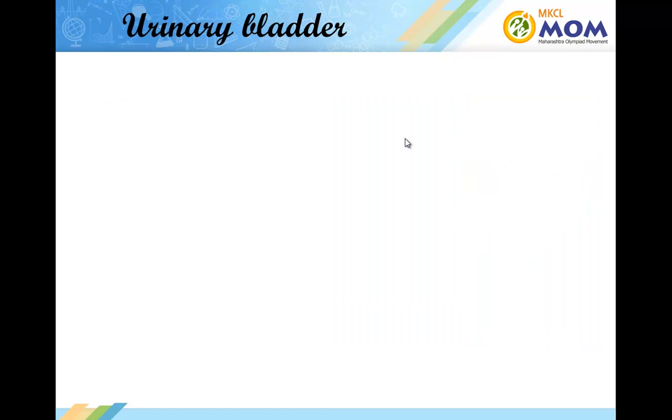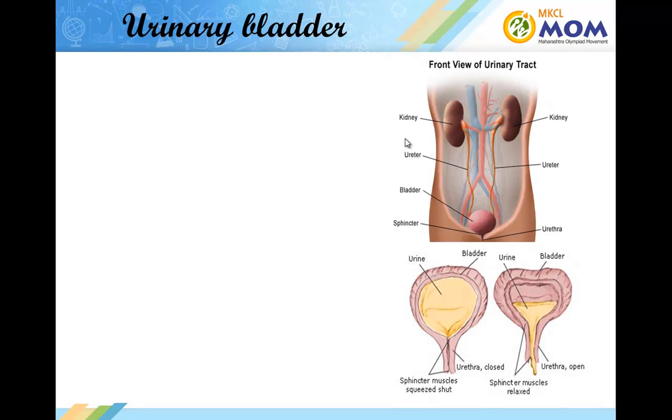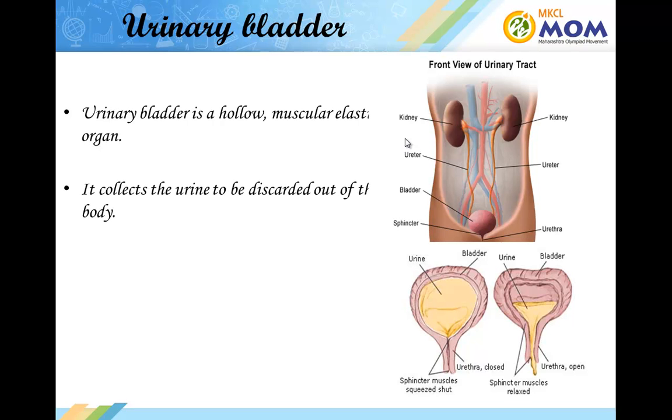The next organ is the urinary bladder. The urinary bladder is a hollow, muscular, elastic organ. It collects the urine to be discarded out of the body. The bladder can hold somewhere around 400 to 600 ml of urine.